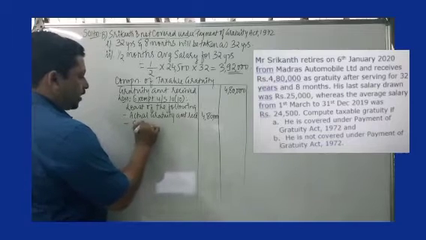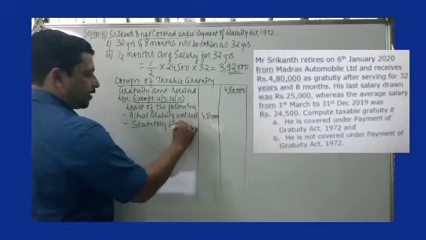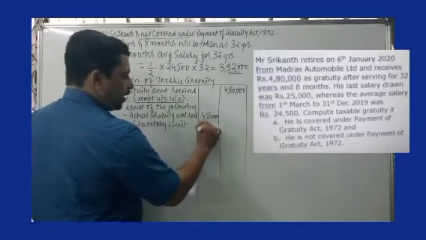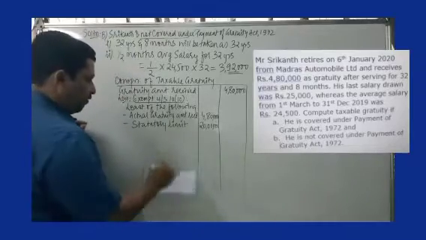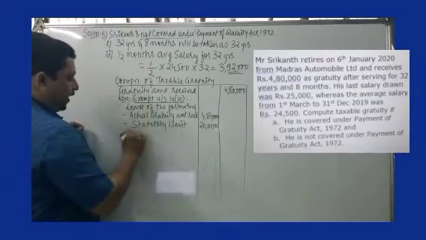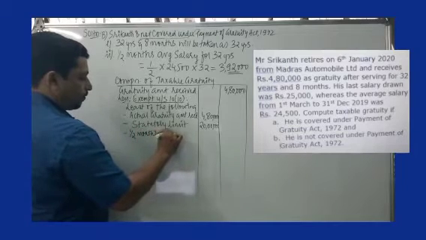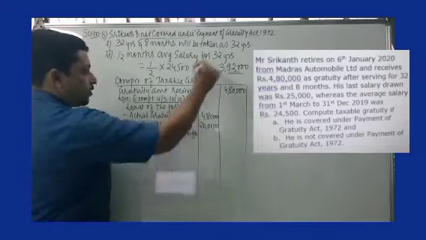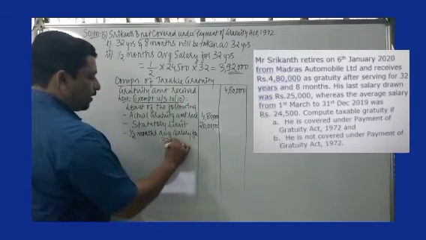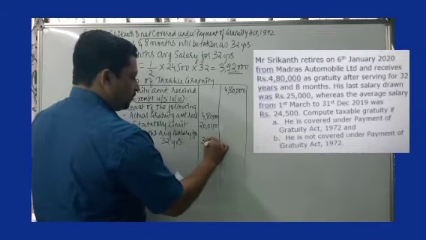Then we have the statutory limit of rupees 20 lakh. Then we talk about this criteria: half month's average salary for 32 years. We have already calculated that number. It is 3,92,000.